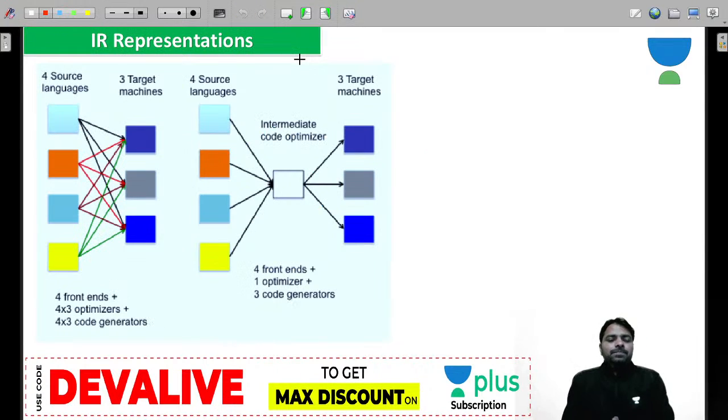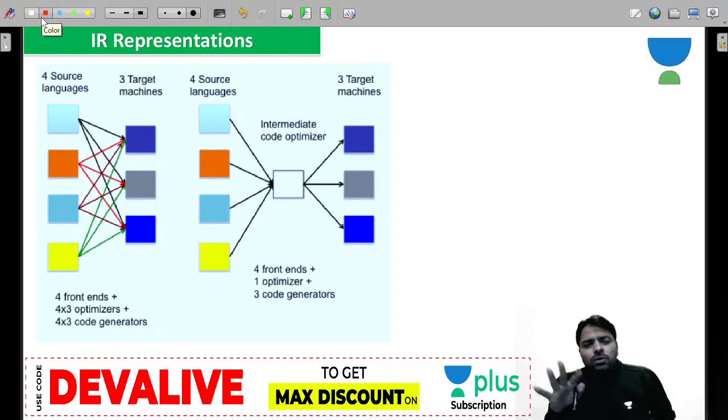So if you look at first, why do you need intermediate representation? The first topic in this: why do you require intermediate representation? Okay, so this is taken from IISc Bangalore, and it is very well explained by a famous faculty. Now let me explain to you what is the advantage of intermediate representation.